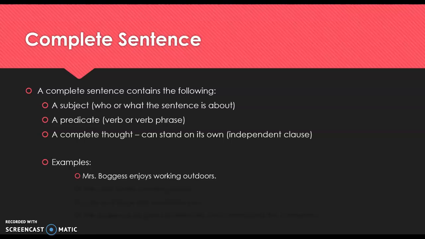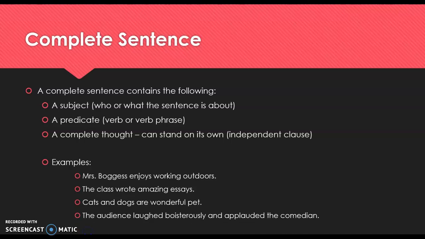Here are some examples. Mrs. Boggess enjoys working outdoors. The class wrote amazing essays. Cats and dogs are wonderful pets. And finally, the audience laughed boisterously and applauded the comedian. How do I know those are complete thoughts? Well, let's break it down.